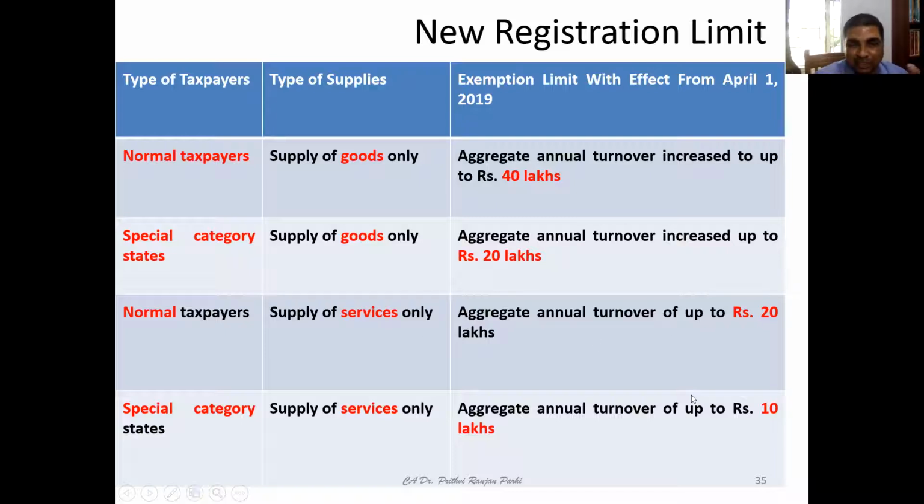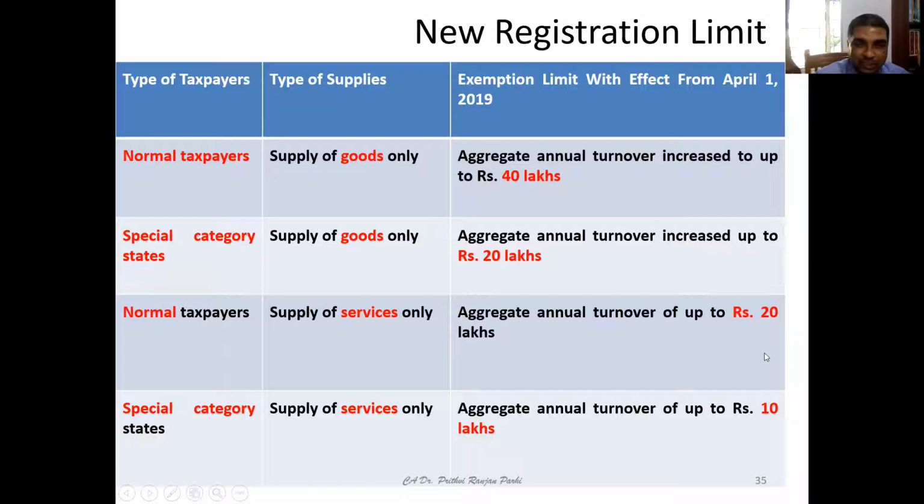Now, let us come to services. For a normal taxpayer, for supply of services, what is the aggregate turnover limit? 20 lakhs. So if someone is providing services in a normal state and aggregate turnover is not exceeding 20 lakh, he need not go for GST registration. But if he is supplying goods, then he need not register unless the total aggregate turnover exceeds 40 lakh. So for goods, the limit is 40 lakh, and for services, the limit is 20 lakh.